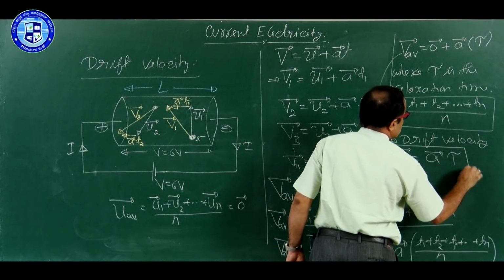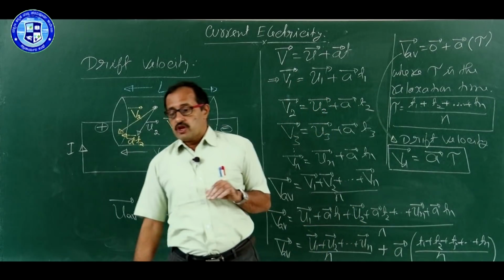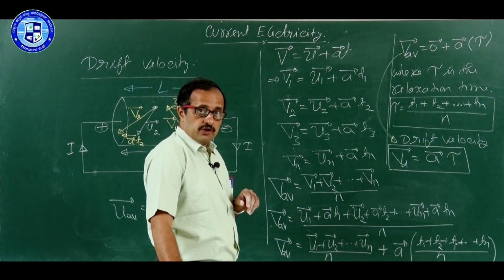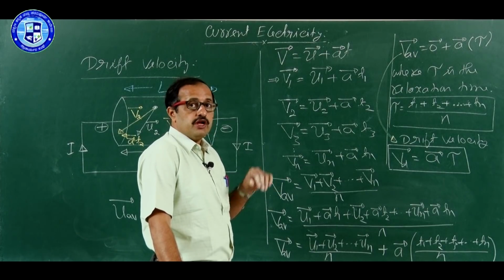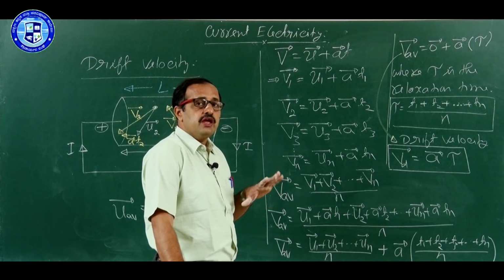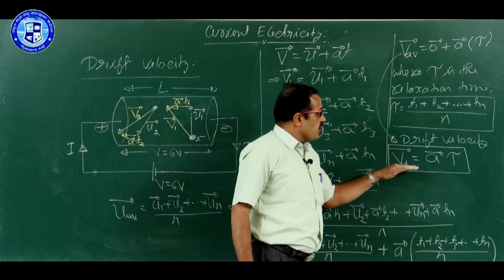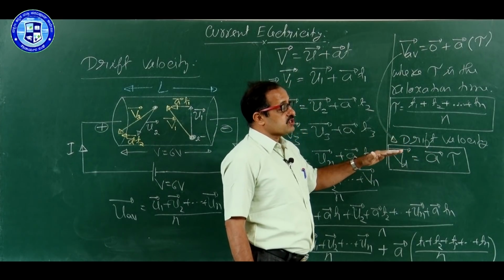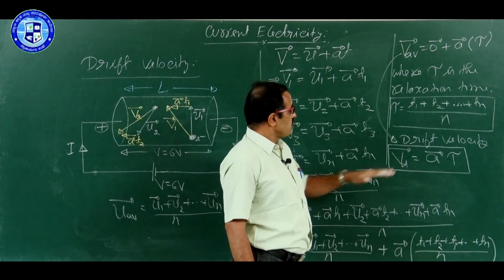Therefore, what is drift velocity? Drift velocity is the average velocity of the free electrons under the influence of electric field, and it is a one more question. If you take old question paper, you can see define drift velocity. They never ask what is drift velocity, they say define drift velocity. How to define drift velocity? Drift velocity is defined as the average velocity of the free electron under the influence of electric field. This is the equation.